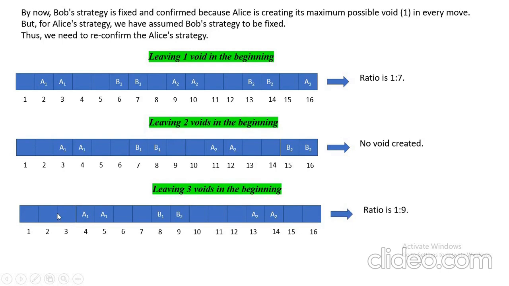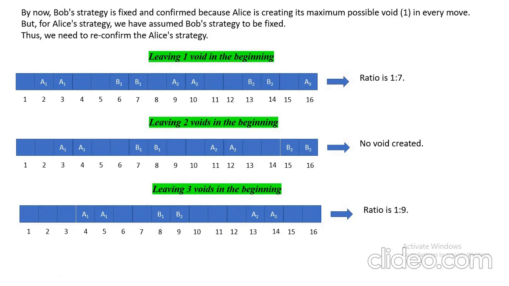Leaving 3 voids in the beginning. So here we can see that this 6, 7 will be filled up, and out of 1, 2, 3, either 1, 2 or 2, 3 will be filled, so 1 void will be generated. Out of 9 we are generating 1 void, so 1:9 is the ratio. That is lesser than 1:7.